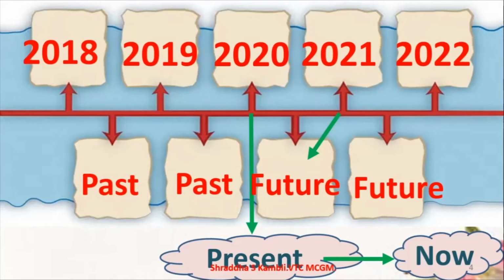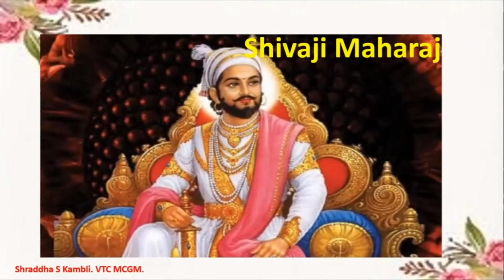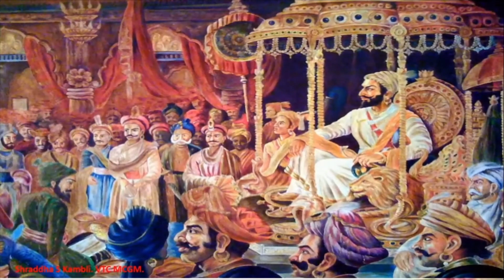Now let us try and understand what we will learn in history. What is history? When we learnt about Chhatrapati Shivaji Maharaj last year, it was about history. In the 4th standard, we learnt about the life of Chhatrapati Shivaji Maharaj, isn't it? We also learnt that he was the person who established Swaraj in Maharashtra.